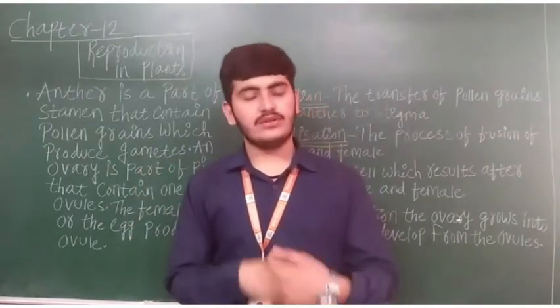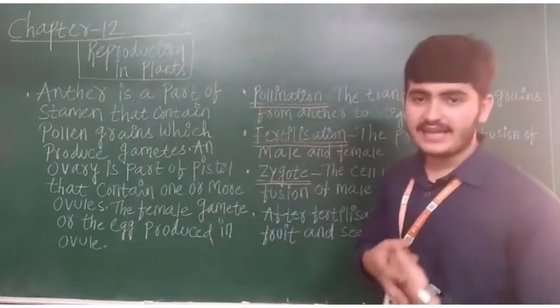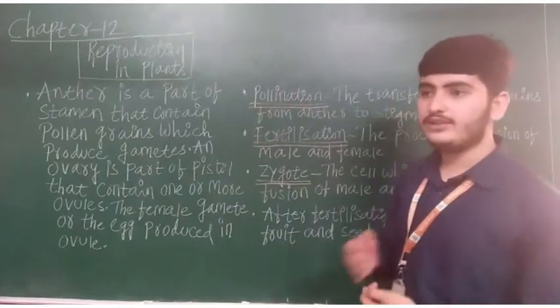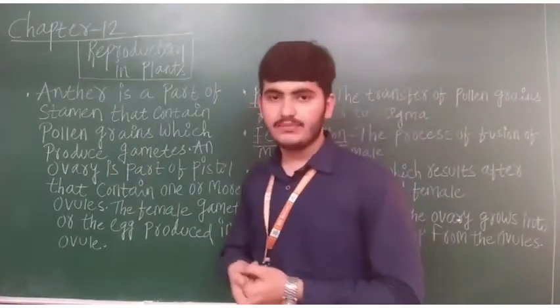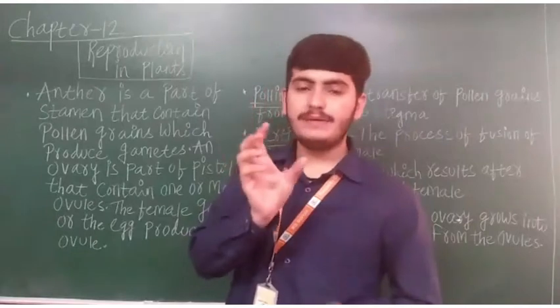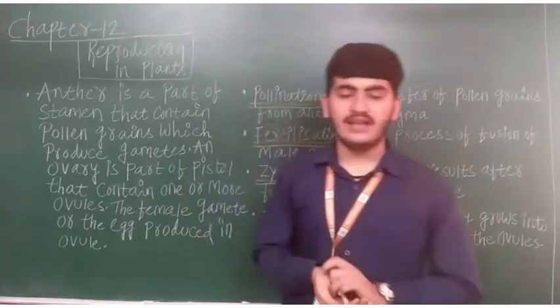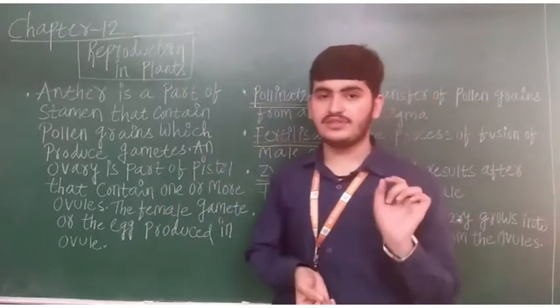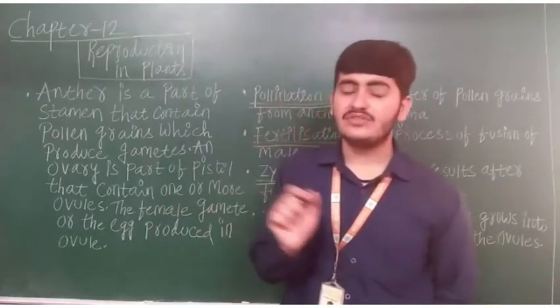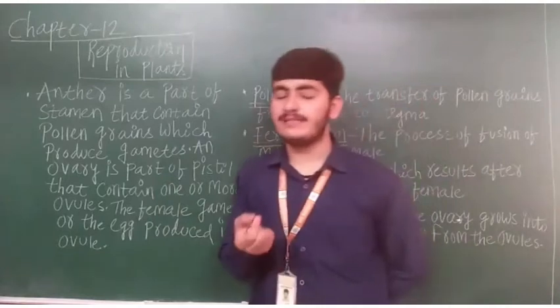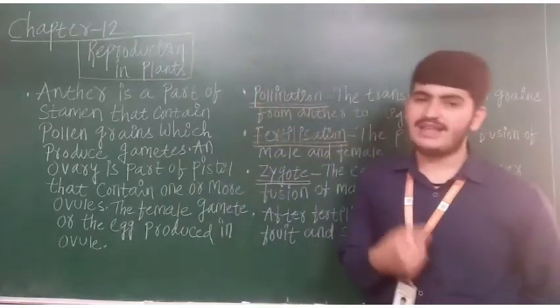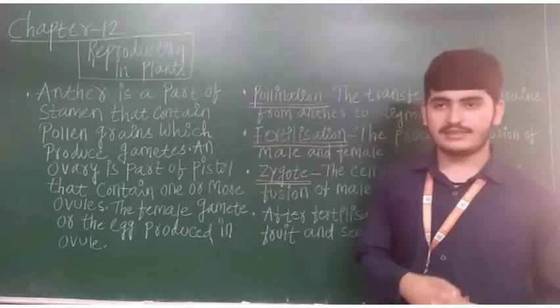The same process goes on again in Spirogyra, an algae. They can grow when they get water and nutrients. From one piece they cut into two pieces, and from two they keep multiplying, so in a short period of time they cover a large area of a pond. You have seen many times the green substance present on the water, that is the algae, Spirogyra, which grows when it gets water and nutrients.